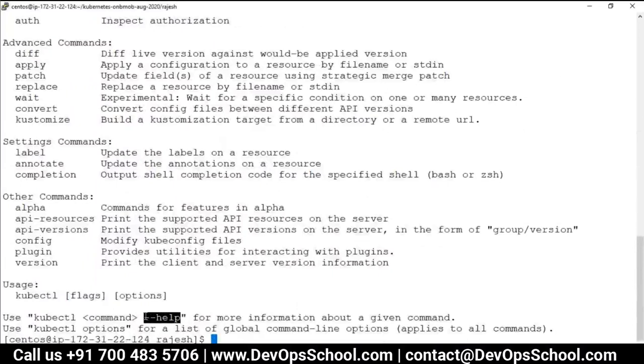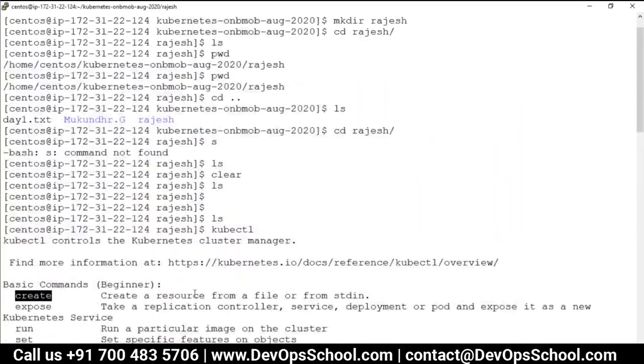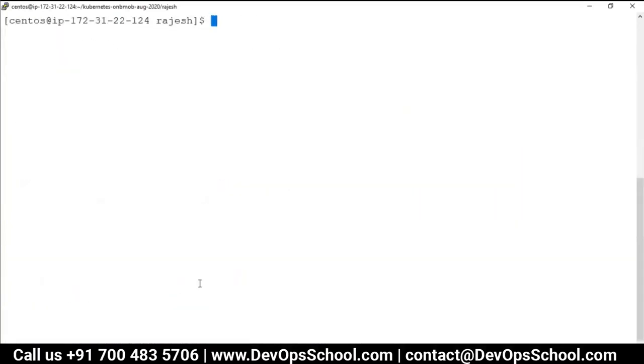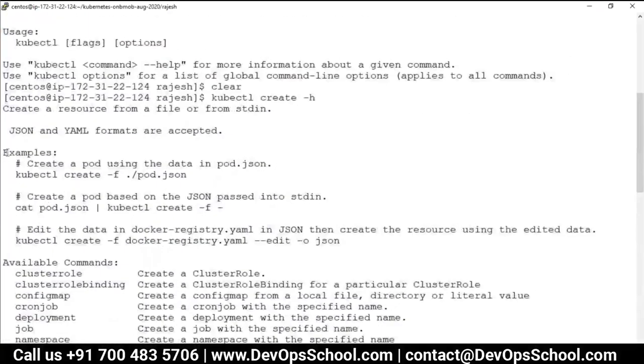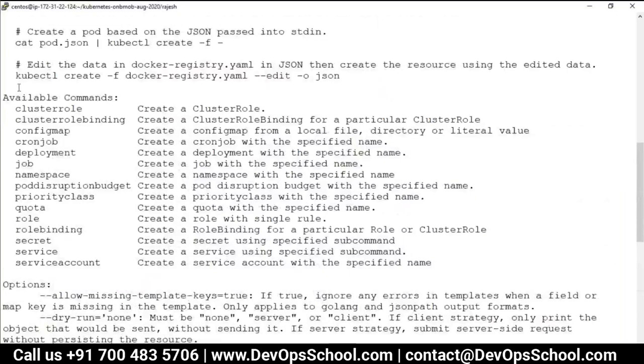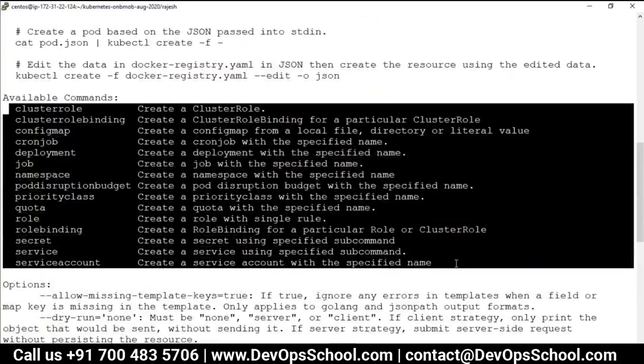Okay, so fine, I want to create a pod, so of course I will use the create command. And then I will seek the help. So kubectl create hyphen help. Okay, so now I got so many options here. I should read it one by one, but these are the available commands. So look at this here. Can I create a pod? Is there any possibility here? Do we have any create command to create a pod?